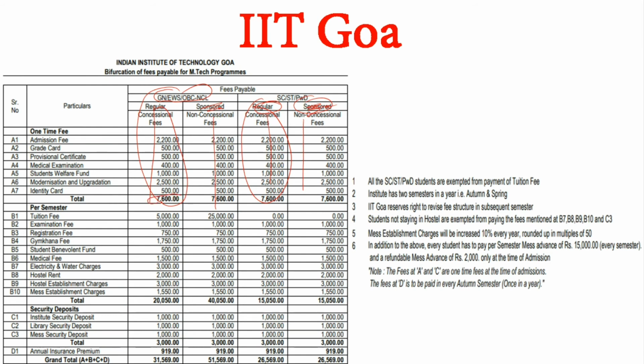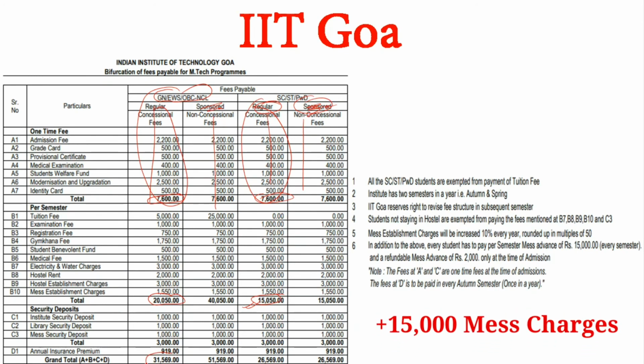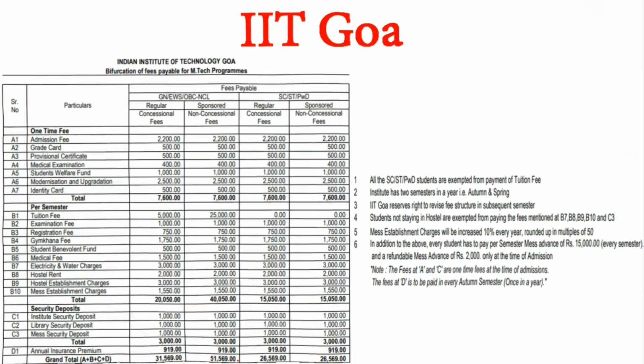And here you can see that for regular concessional fee it is 7,600 and 7,600 for both, but this is a one time fee. Again per semester it is 20,050 and 15,050. This will be for general and OBC, and the grand total of A, B, C and D will be 31,569 and 26,569, friends.